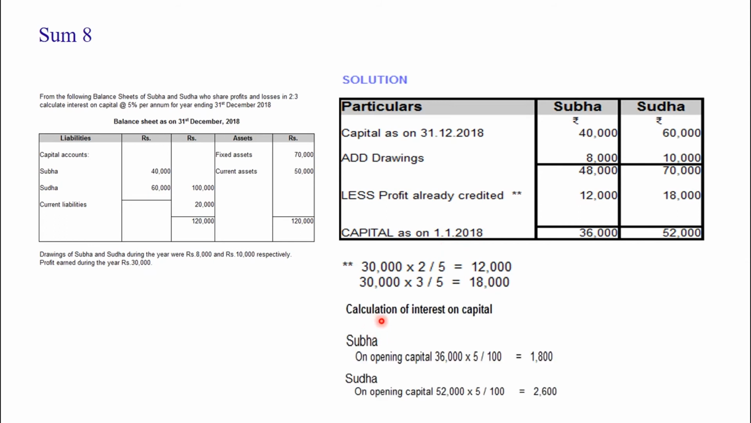Now we have to calculate the interest for Subha. Her capital is 36,000, and the rate of interest is 5%, as given in the problem. So 5% should be calculated on 36,000, that is 1,800. Like that for Sudha, 52,000, in that 5% is 2,600.